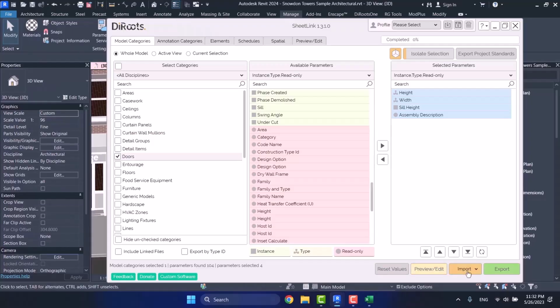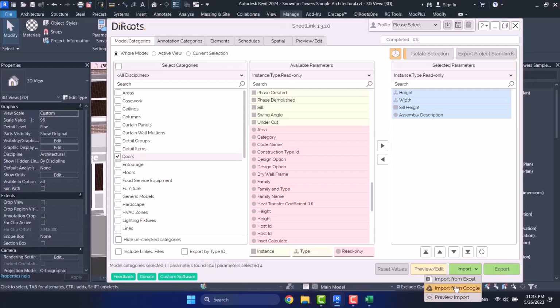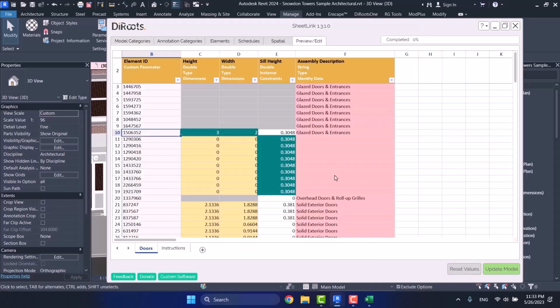So the difference between this option and the previous one is that it gives you a preview. You can see the changes. So if you want, you can update your model. And if you choose the first option, it directly updates your file when you choose it. It doesn't ask you anything. So like that, we can export our parameters as Excel file and check them. If the changes are necessary, we make the changes. And here, through these two options, we import and update our file. As easy as that. But let me tell you about the last point.